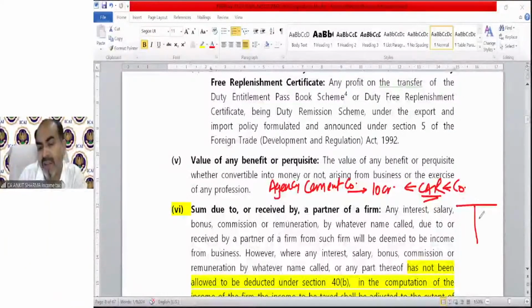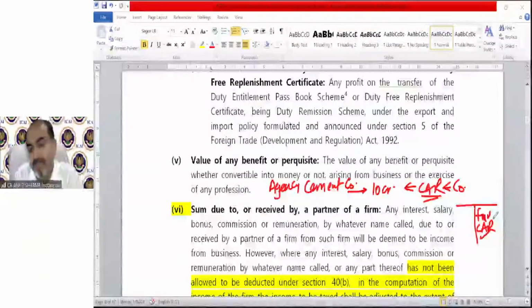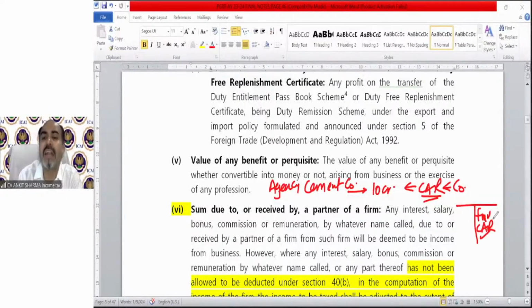So the fair market value of that car is also going to be treated as my business income. I told you, you get that car because of the business activity. So anything which you get due to business or profession is going to form part of your business income. It can be a perquisite, it can be a benefit, it can be monetary, it can be non-monetary, but if it is due to business or profession, it is going to be taxable.